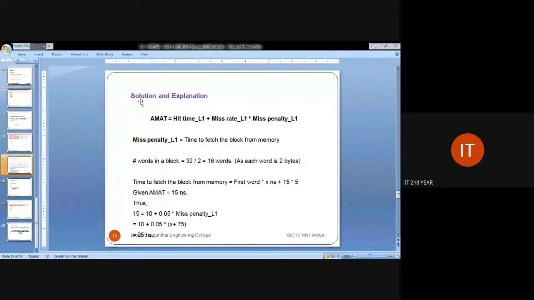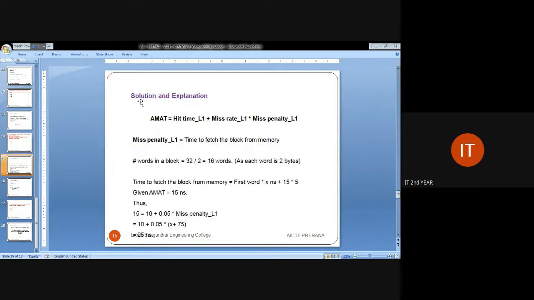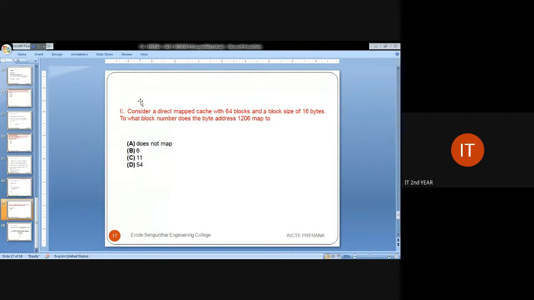Coming towards the end, they have given AMAT is equal to 15 nanoseconds. Based upon that, when you substitute that particular value, you will get 10 plus 0.05 into x plus 75. So the final answer will be 25. So C is the correct answer. This is what they have given, and based upon that, we found that 25 is the apt answer.